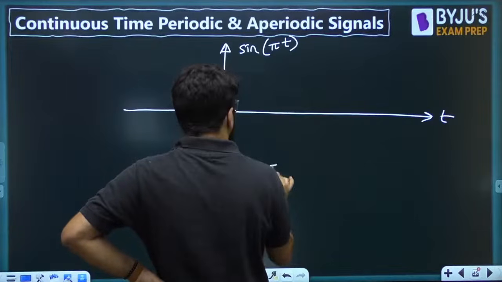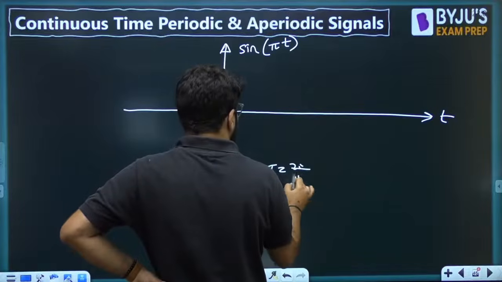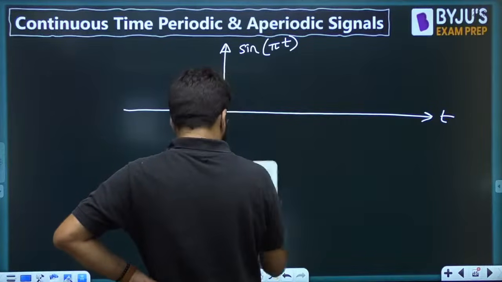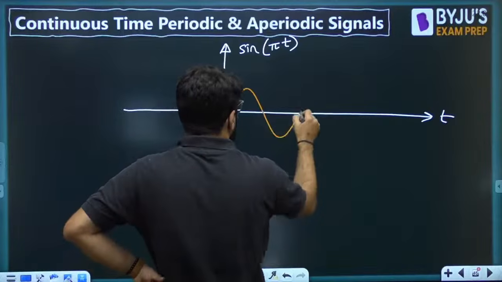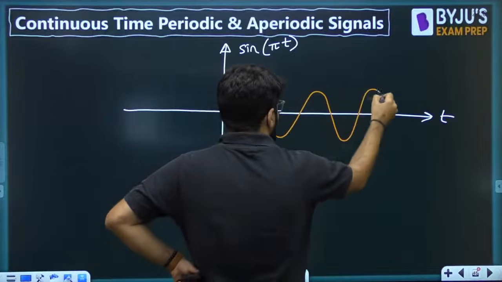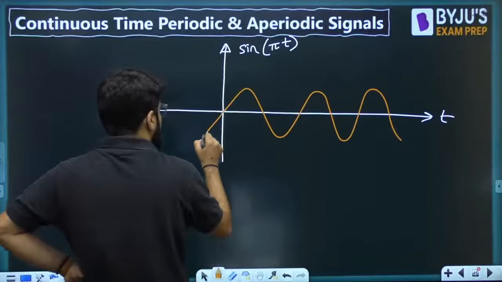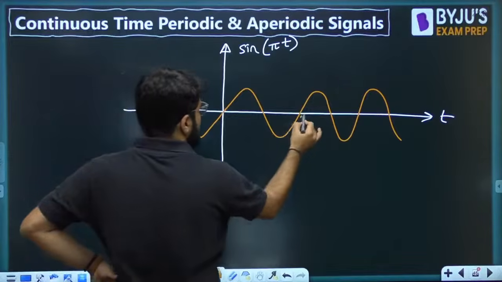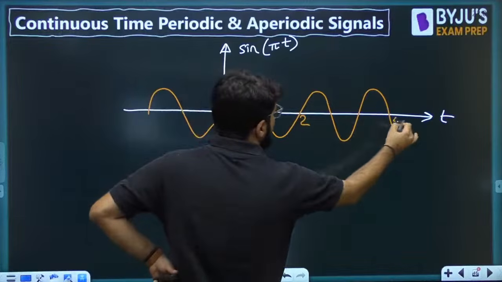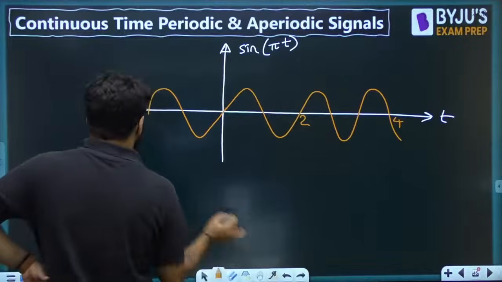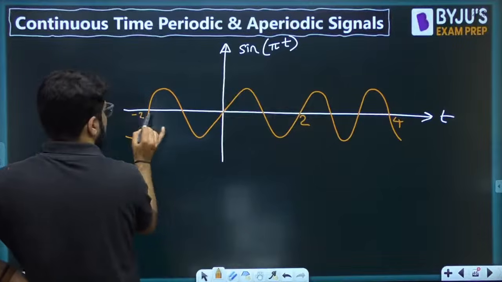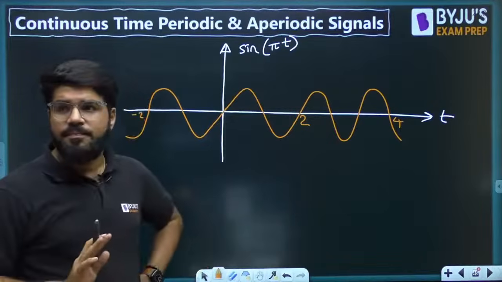So what is the time period of sine of pi t? 2 pi by pi, that is equal to 2 units. This is 2 units, this will be 4 units, this is going to be minus 2. This is sine pi t.